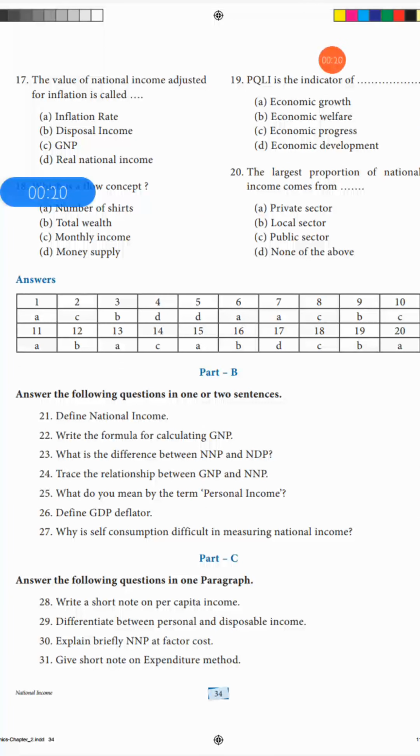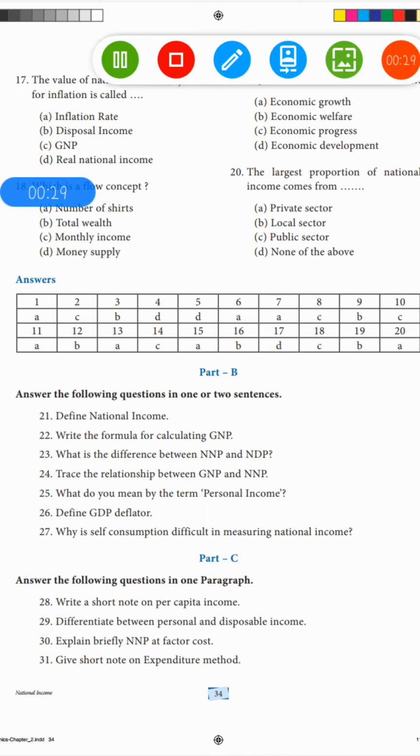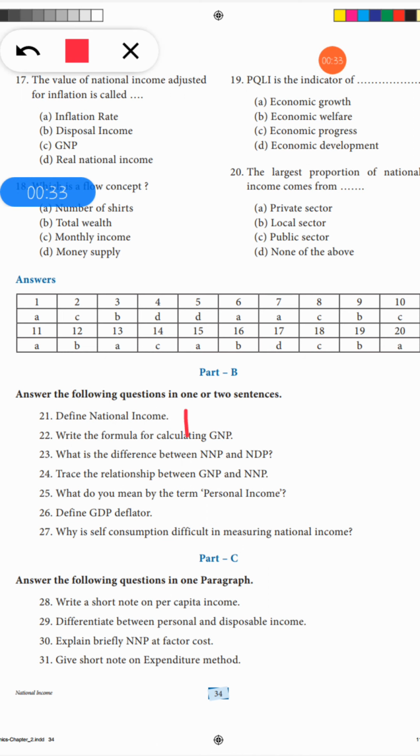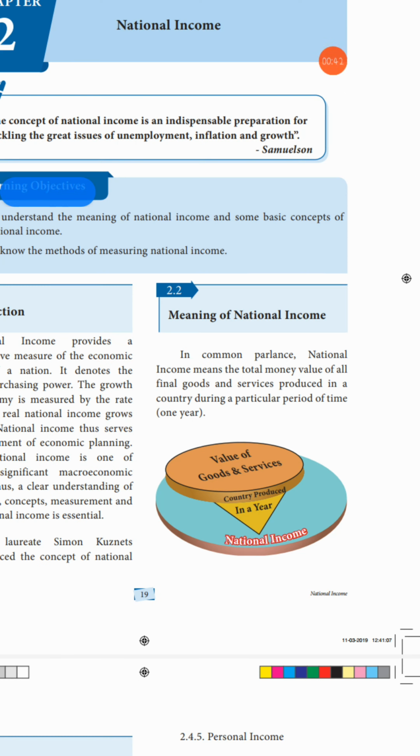Part B, first question: define national income. You have it on page number 19. You can write the page number here. Go back to page number 19.